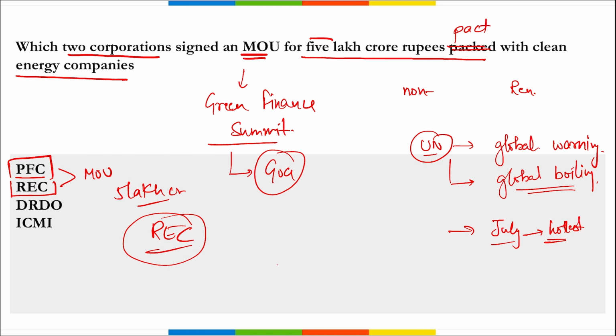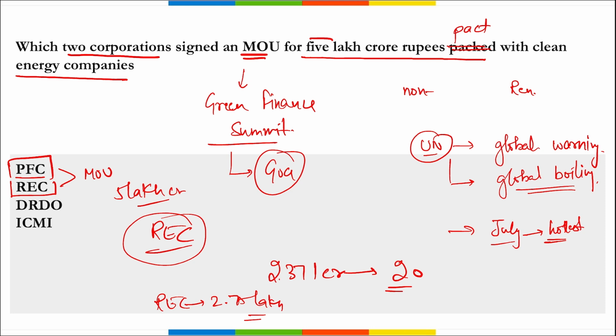companies, correct? Here PFC signed the pact worth 2.37 lakh crore rupees with 20 companies in the clean energy space, and REC has signed 2.75 lakh crore rupees contracts. This MOU was signed for various solar energy, wind energy, green hydrogen, battery storage, electric vehicle companies, etc. Correct?